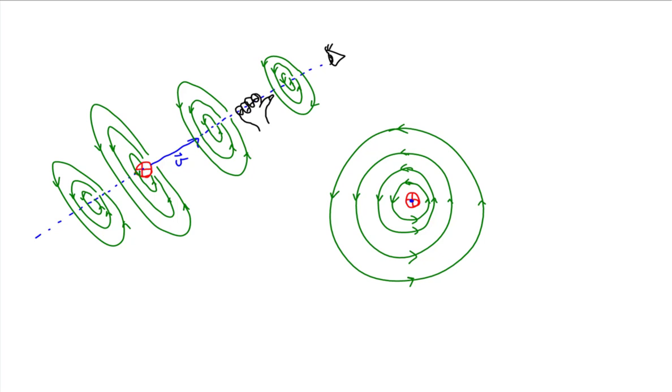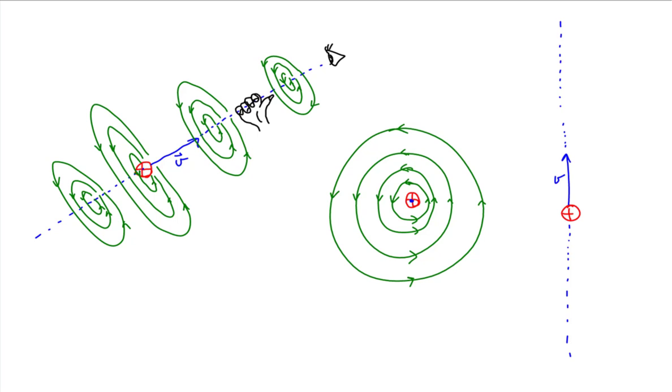So there's our right hand. And notice how our fingers are curling around that line of velocity, and that our fingers curling in that direction is indicating the orientation of the magnetic field lines. Well, let's look at this from a different vantage point. So let's say we have a positive charge, and this positive charge is moving straight up. Since the positive charge is moving straight up, the line of velocity is also straight up.